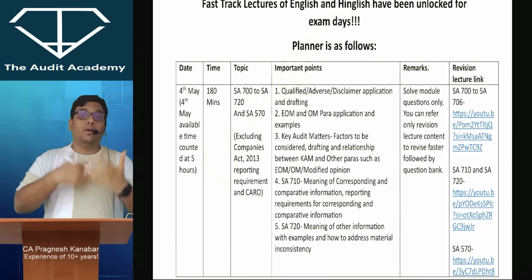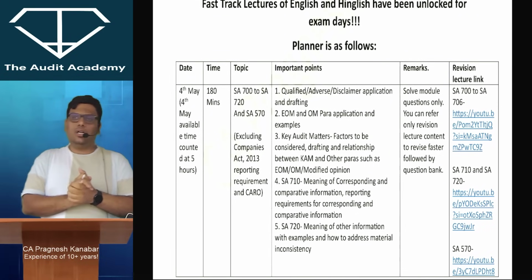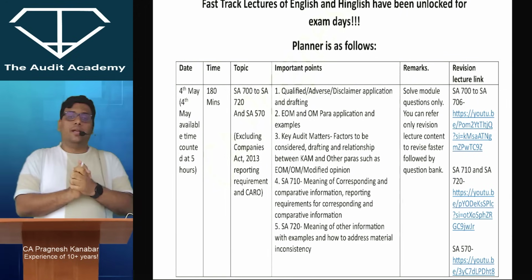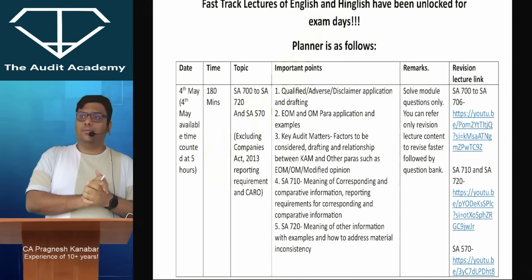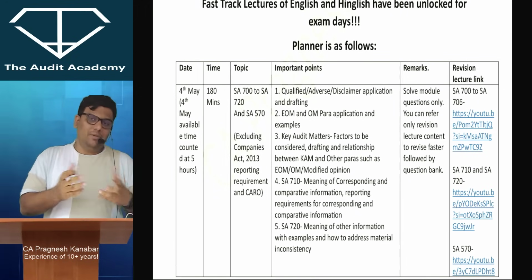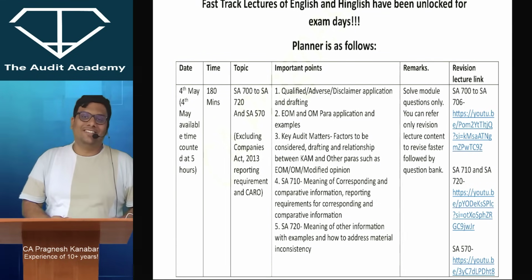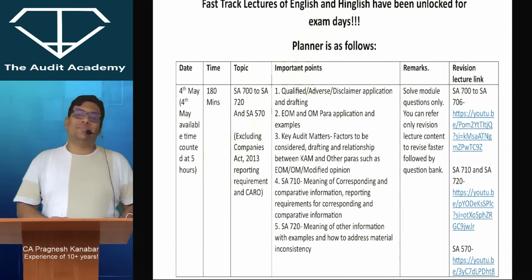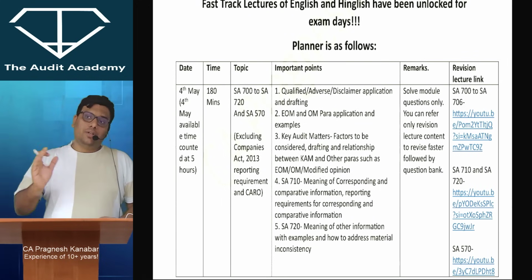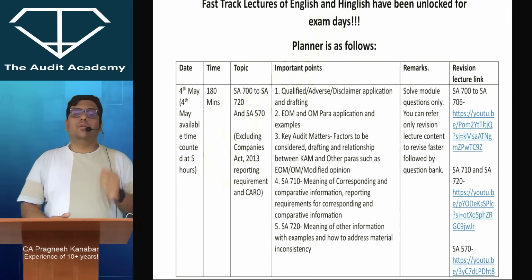Before I go ahead with the planner, now there are two categories of students. Students who are giving only group 1 or maybe having group 2 exempt, so for them audit is the last war zone that they are supposed to clear. And there are students who are giving both the groups. Now students who are giving both the groups obviously would want to spend some time for DT, IDT upcoming sessions also, upcoming papers also.